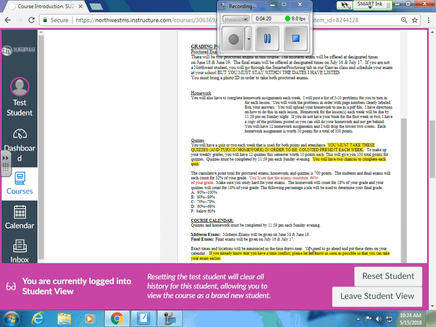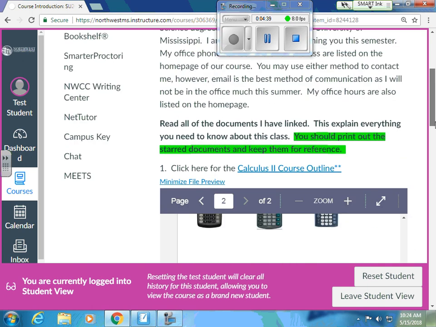Please make sure you make a note of those dates, and you will be expected to come to campus one of those 2 days, or go to a proctoring center if you don't live around one of the Northwest campuses, and I can help you get that set up. You just need to let me know ASAP so I can help you get set up at a different school to take your exam. But anyway, that is, like I said, the course outline.